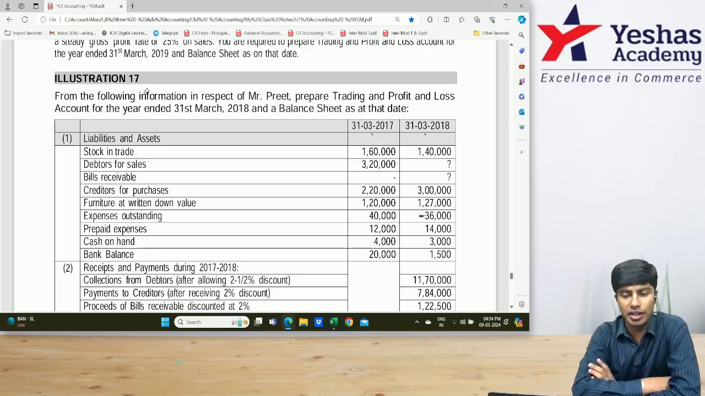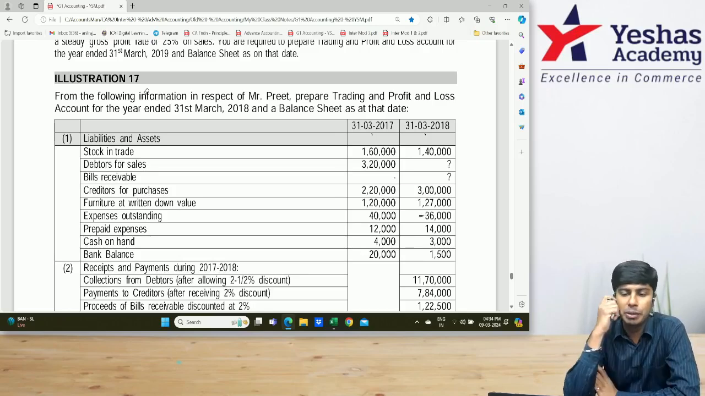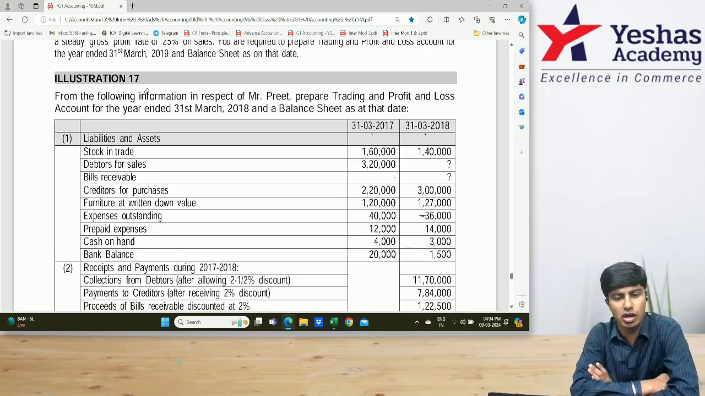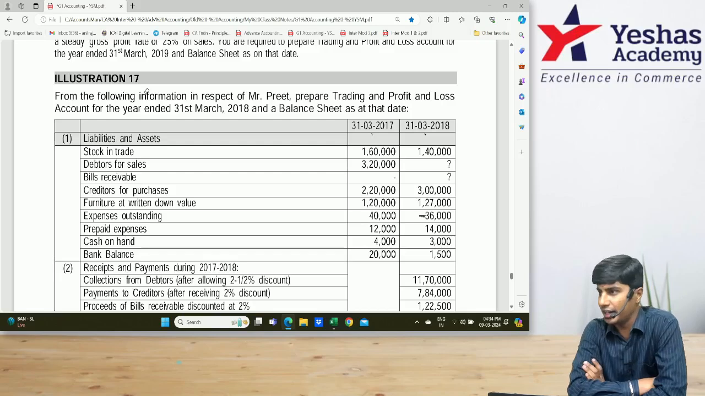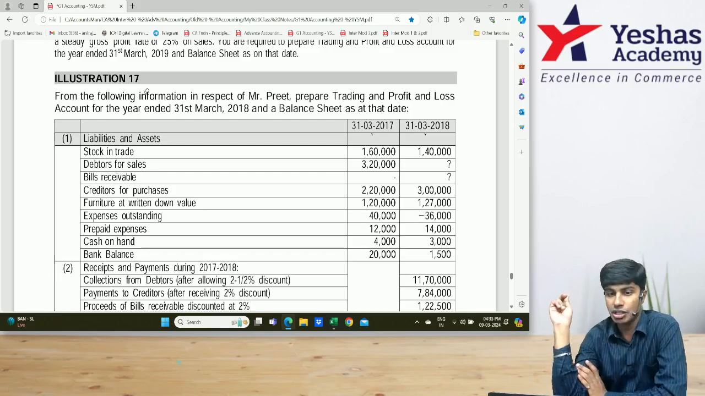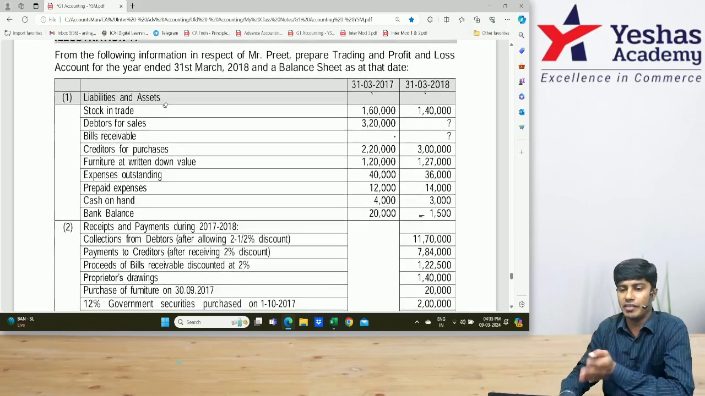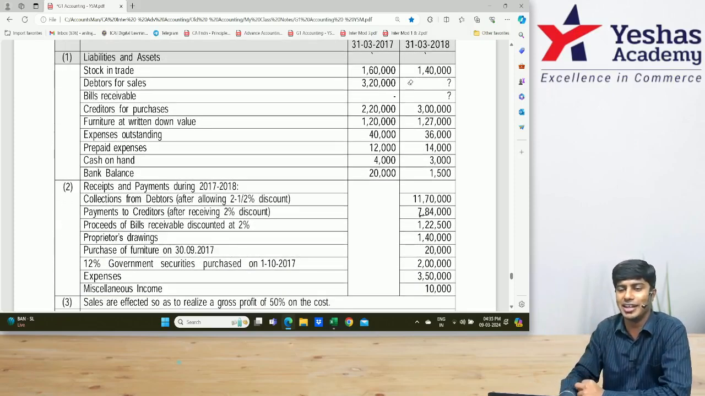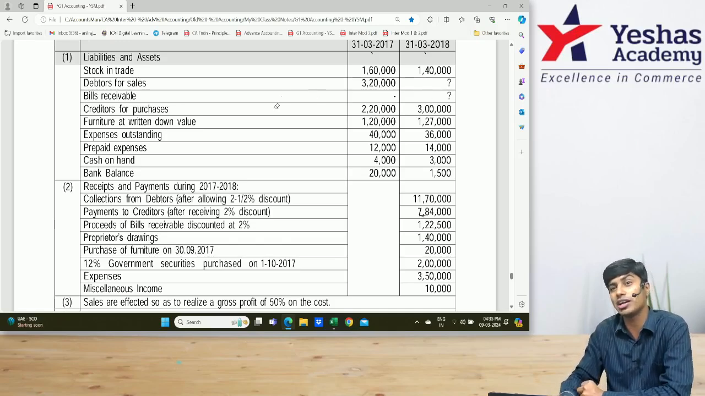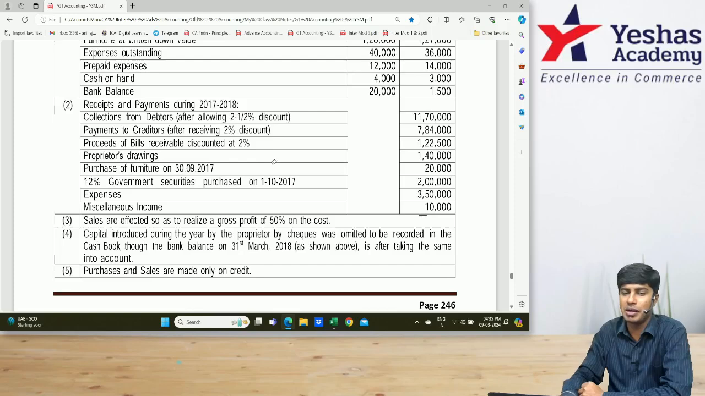From the following information, in respect of Mr. Preet, prepare trading and profit and loss account for the year ended 31st of March 2018 and a balance sheet as on that date. So we've been provided with all the data. Two items are missing. Debtors missing, bills receivable missing. Same like previous one. But in the previous one, at least bills receivable was there. Only debtors was missing. Here, debtors are also missing. Bills receivable also missing. Receipts and payment data is given. This will help us prepare our cash book.